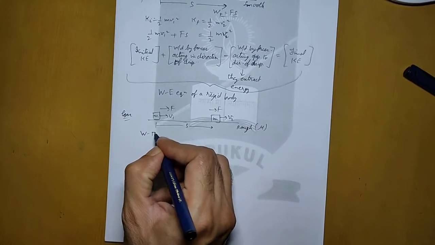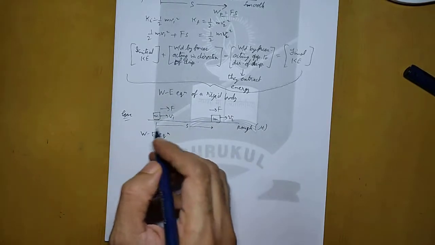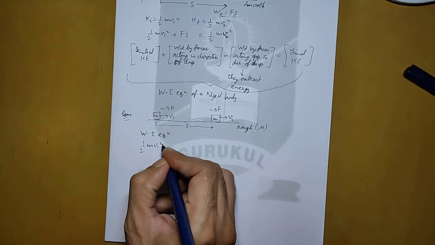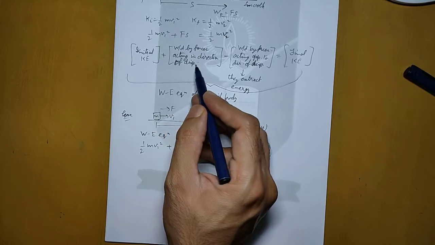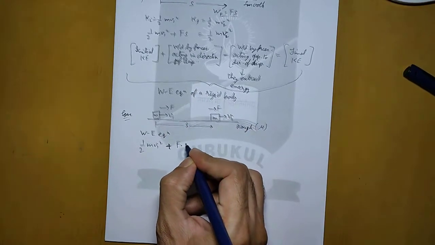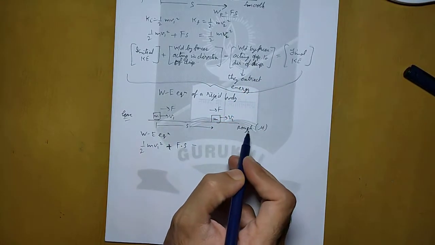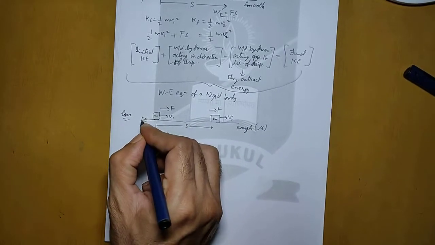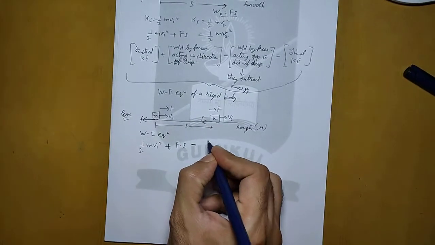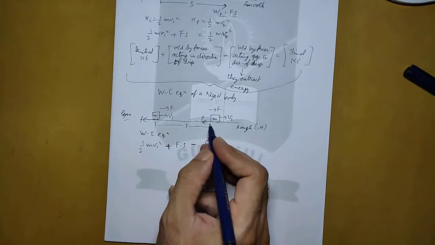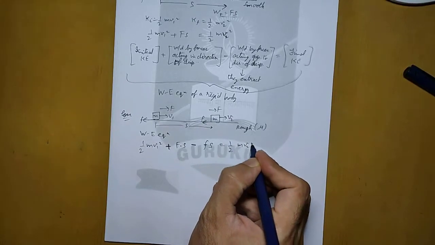Now the work energy equation of this: if this is the initial position and this is the final position, then between them we have initial kinetic energy, which is half m v1 square, plus work done by force acting in the direction of displacement, which is fs, minus work done by force acting opposite to the direction of displacement. Since this is a rough surface, there will be a force of friction which will be opposite throughout the motion, and this will be equal to the force of friction multiplied by the total displacement, so fs, and this will be equal to half m v2 square.